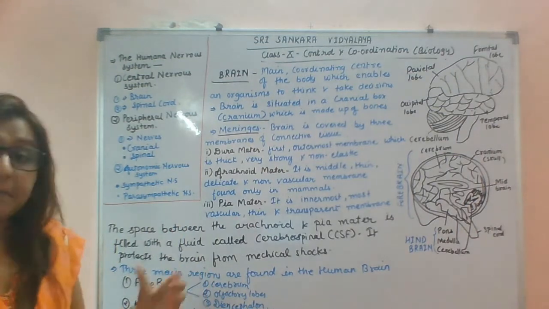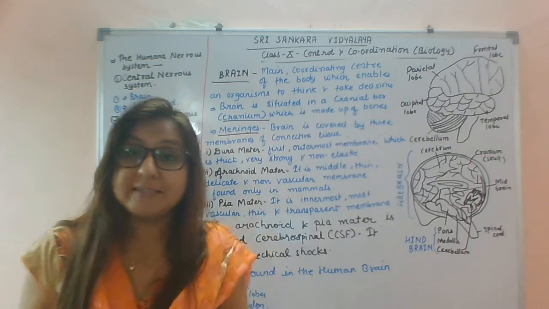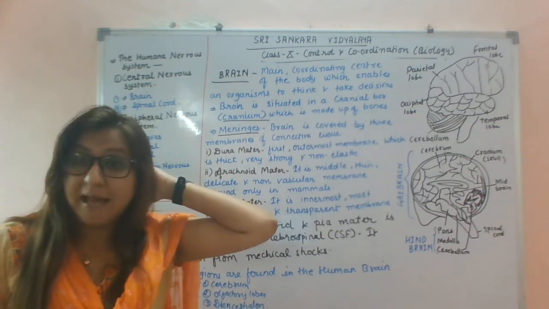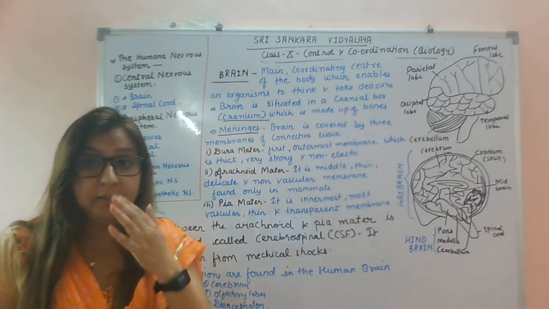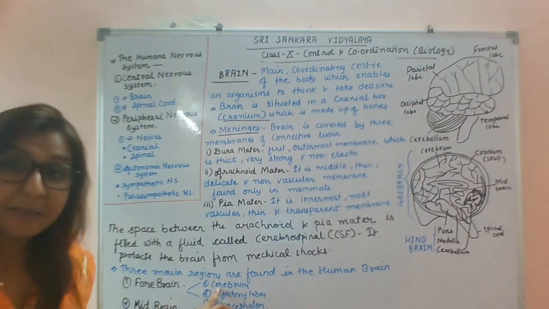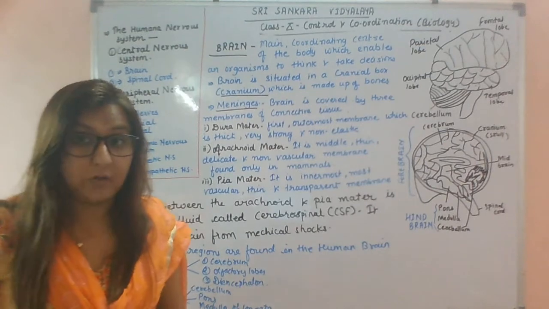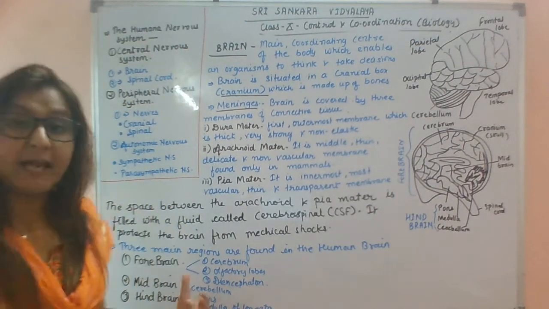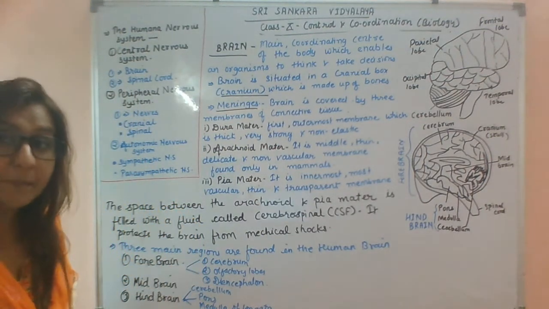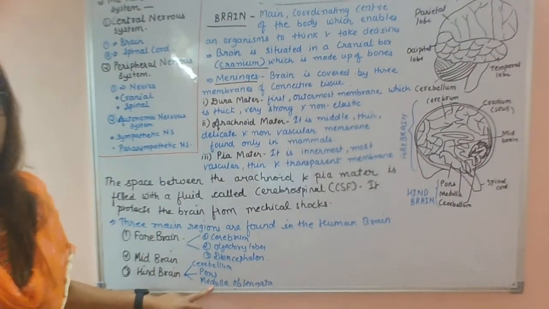Okay. Next, I will explain the three main regions and the parts of the brain. Basically, the brain consists of three main parts: first the forebrain, then the midbrain, then the hindbrain. First we will study the different parts of the forebrain. Forebrain consists of cerebrum, second olfactory lobes, and third diencephalon. Then the middle portion of the brain is called midbrain, and the back portion of the brain is called hindbrain. It consists of pons and medulla oblongata.